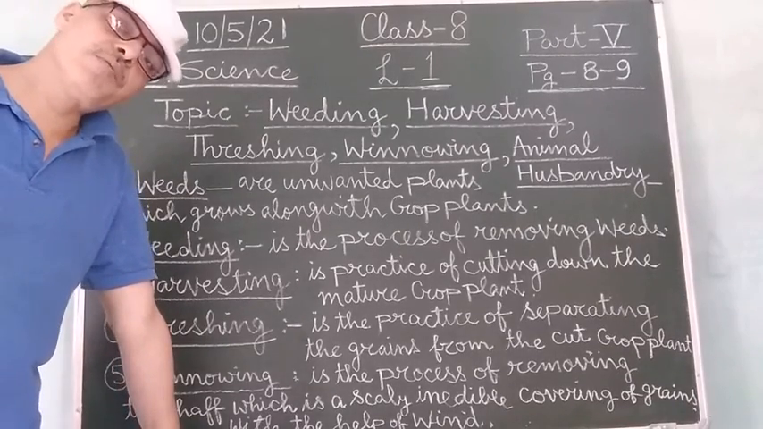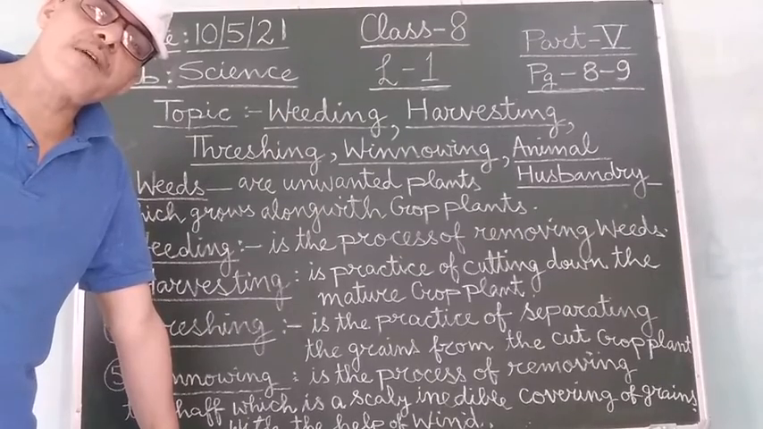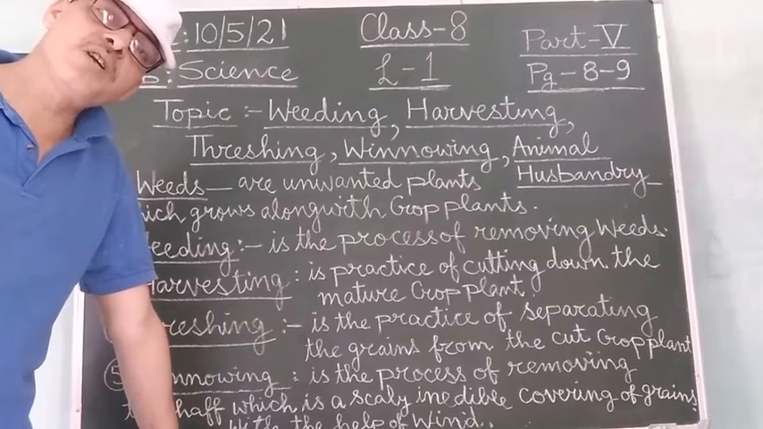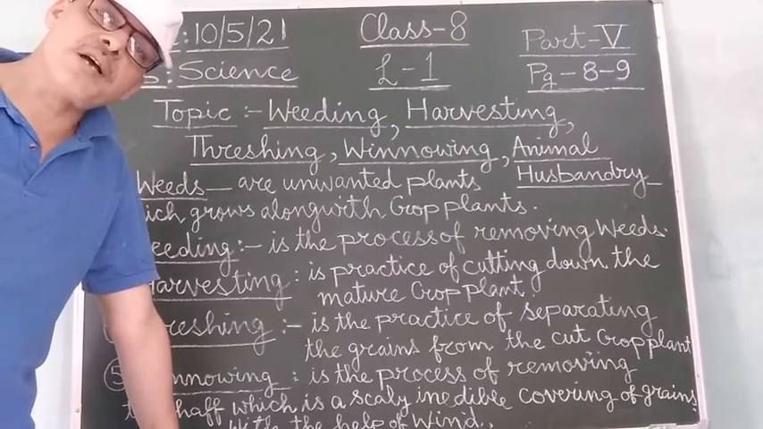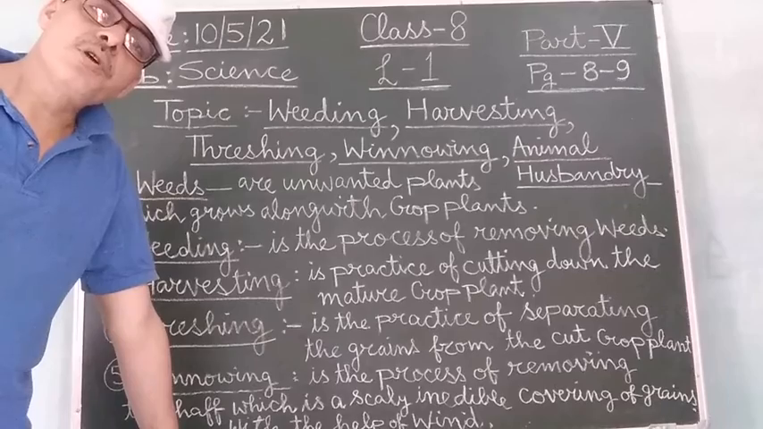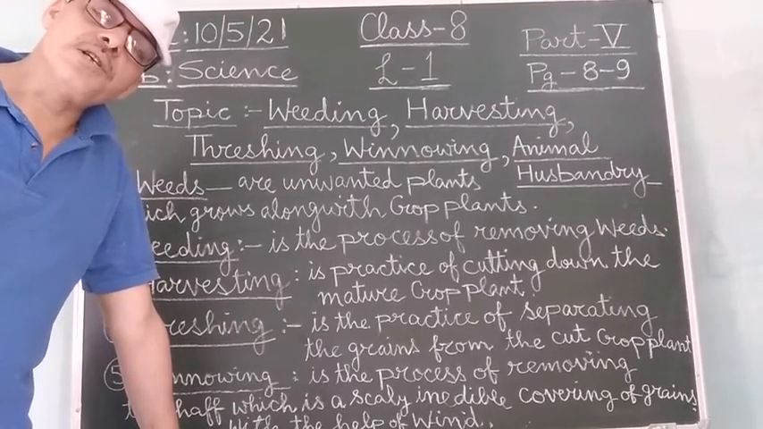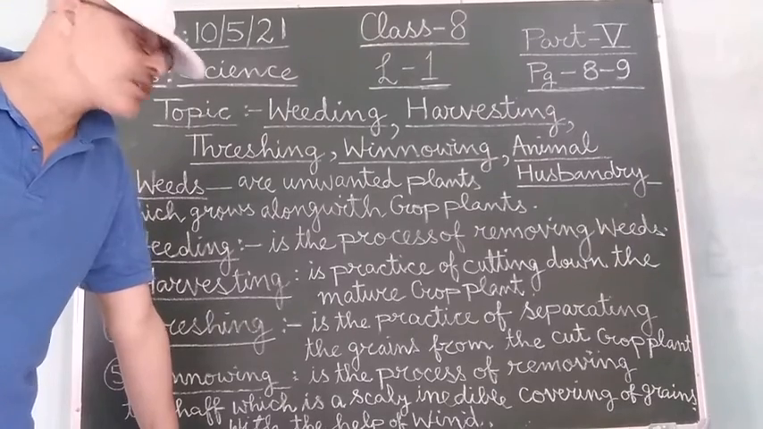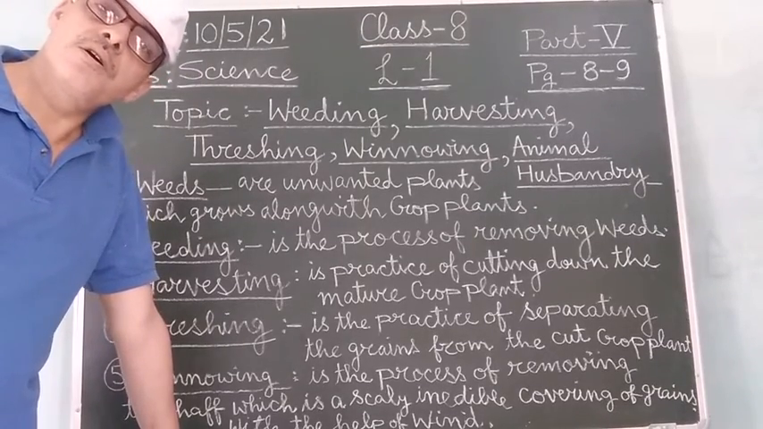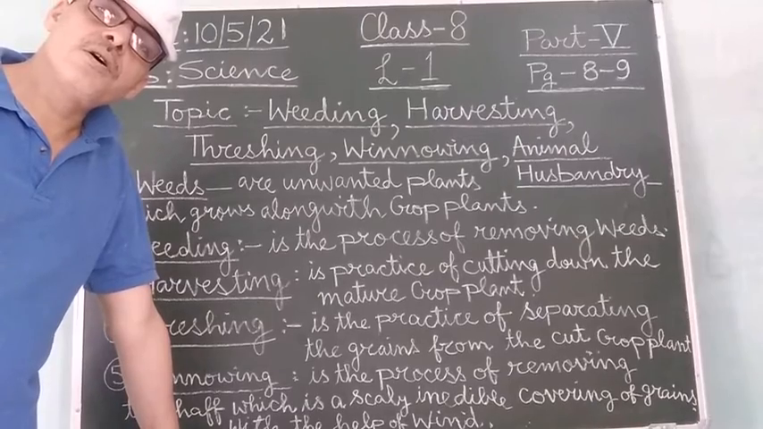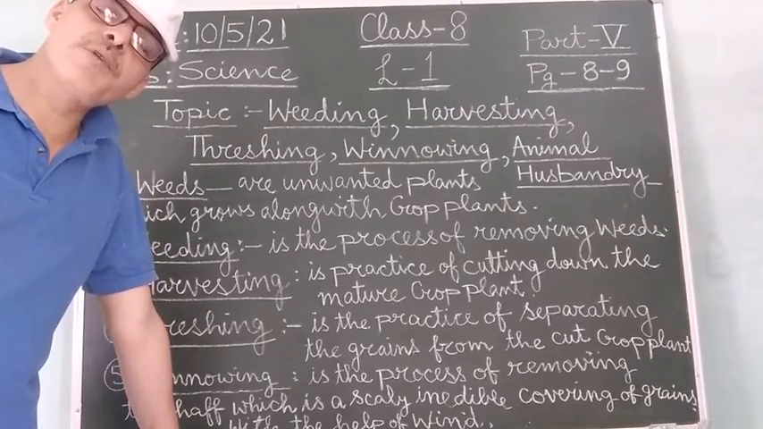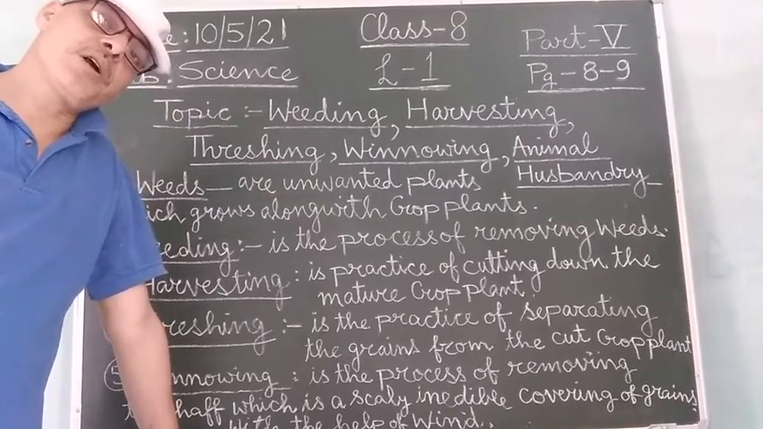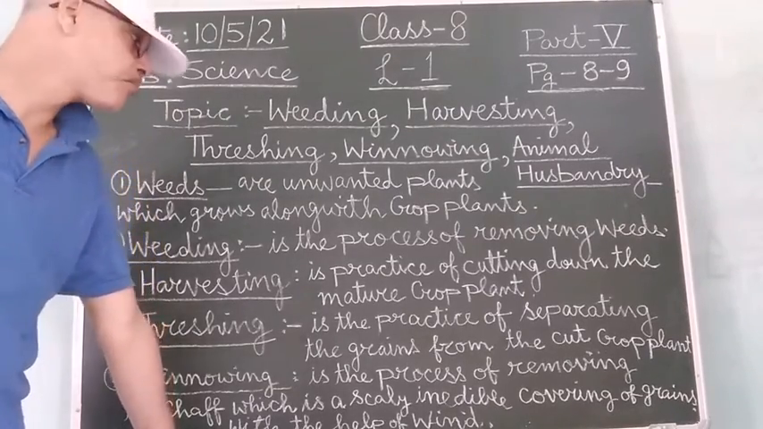If these weed plants are not removed before the flowering and seed formation stage, then what will happen? These weed plants will grow very fast and will produce a very large number of seeds. And these seeds of the weeds are so small that they mix very easily with the grains of the cultivated crops, and then it becomes very difficult to control the growth of the weeds.